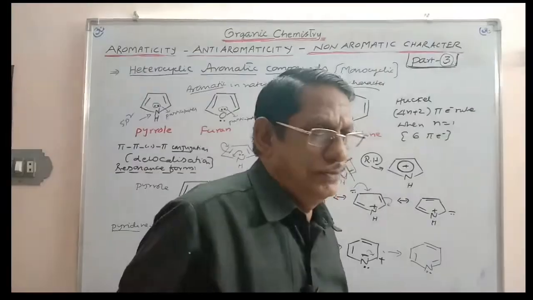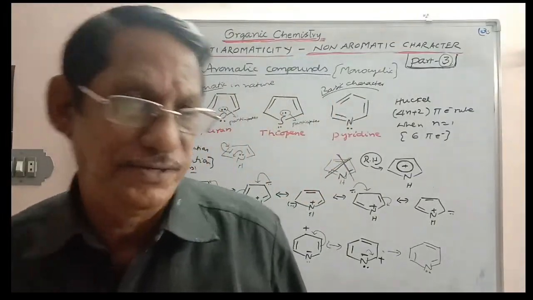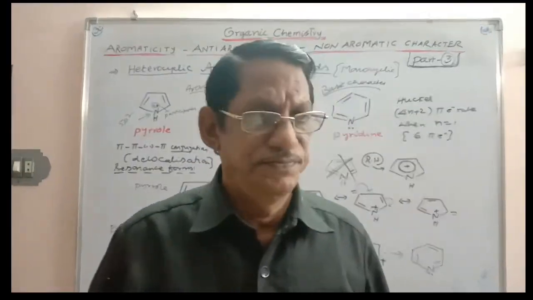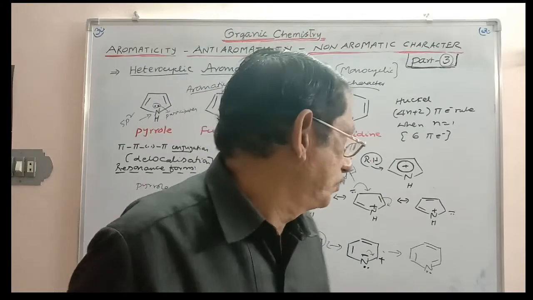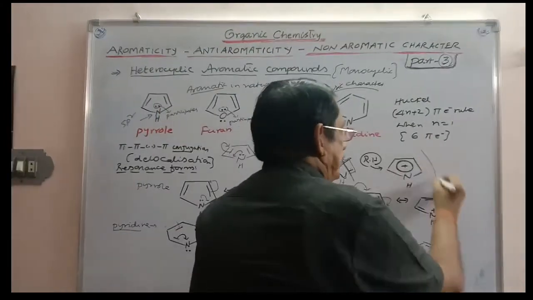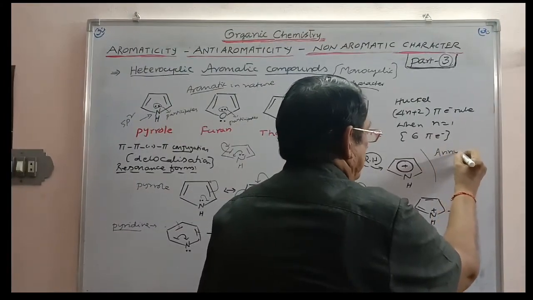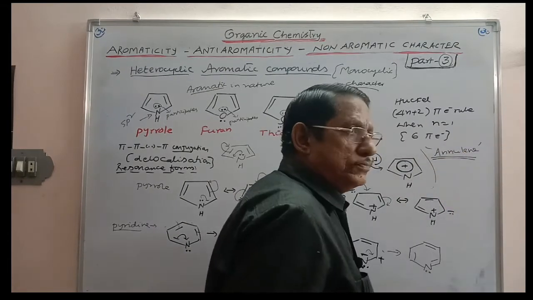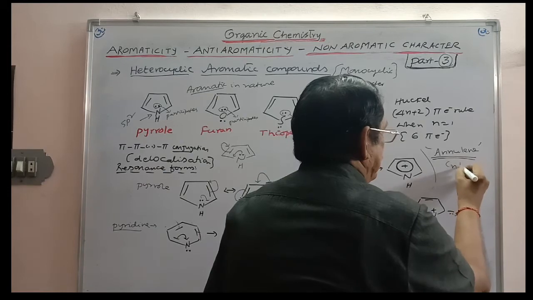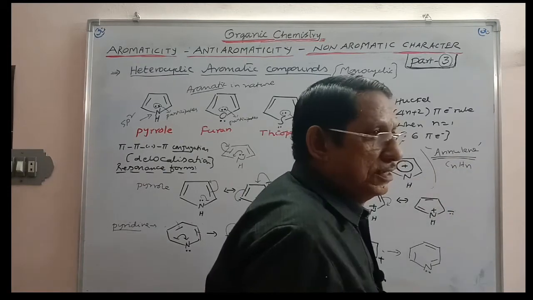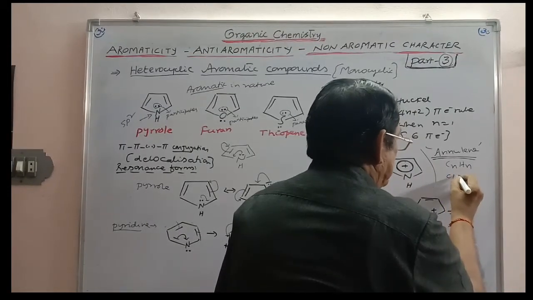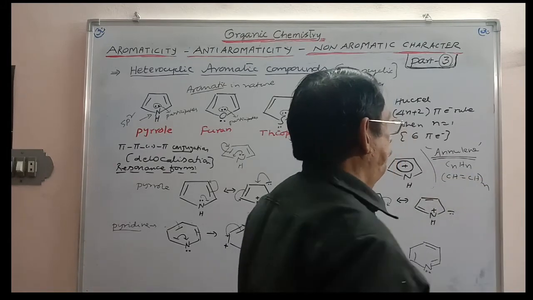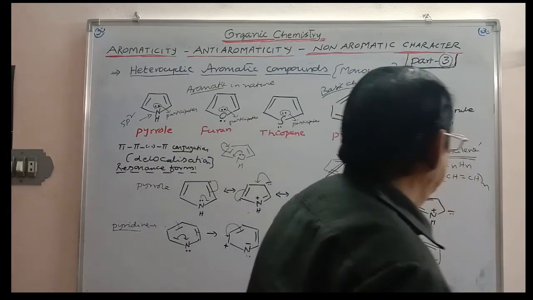Still, one more important topic is there, that is annulenes. We have to consider this separately because this is also a big topic. Annulenes are represented by CnHn. These are sometimes represented as CH double bond CH n times, polyenes. Annulenes are more important.